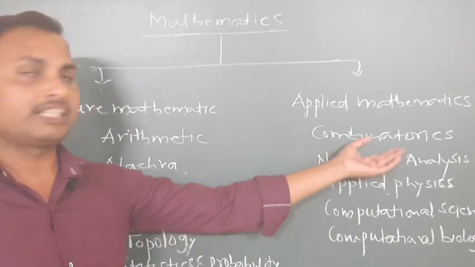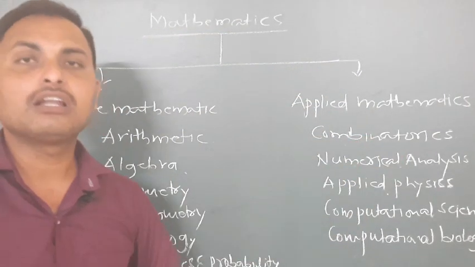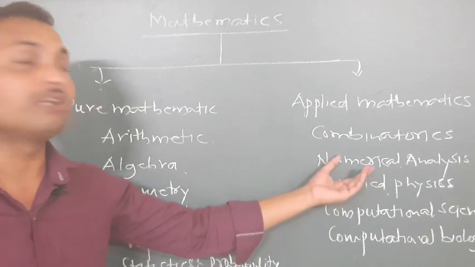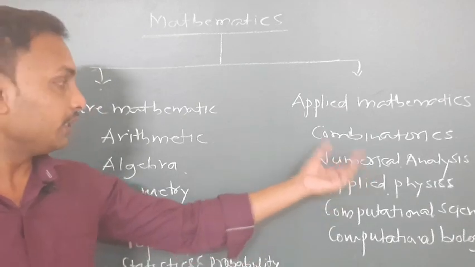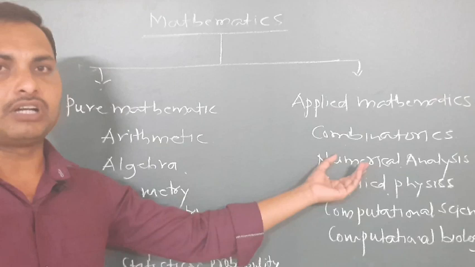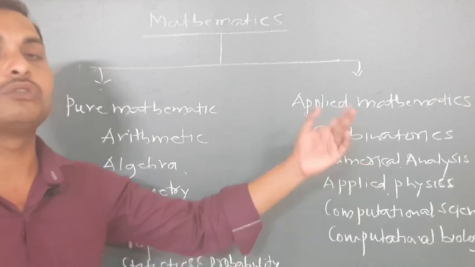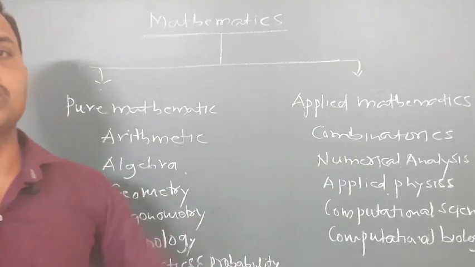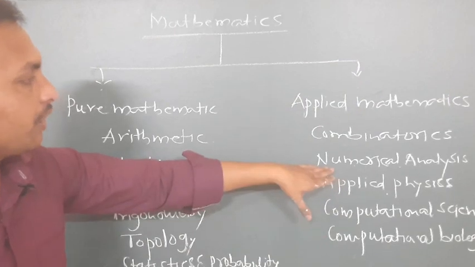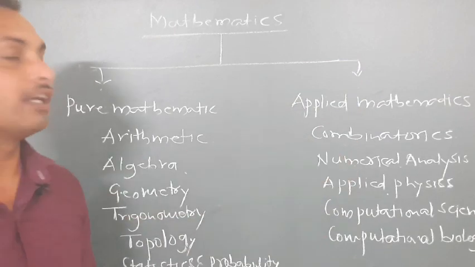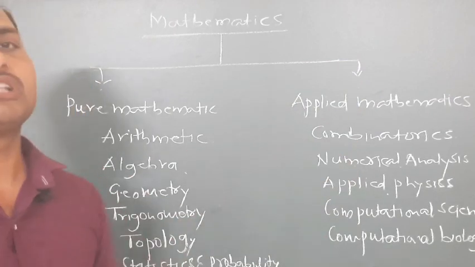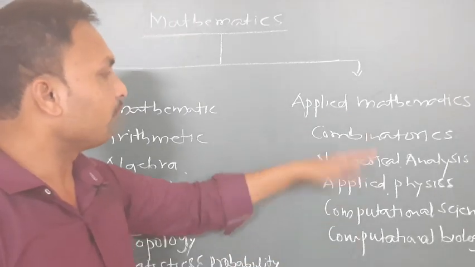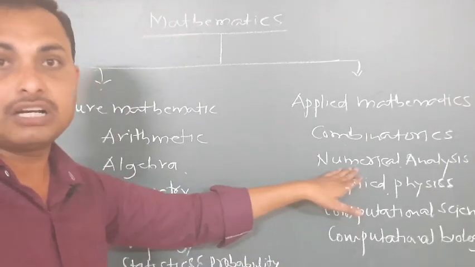See, combinatorics, and we have numerical analysis. This is very important, numerical analysis, which is used in computer language to form the formulas in the computer. We have Simpson's method, Newton-Raphson method. So many methods are there that will be used to form the formulas in the computer sections.